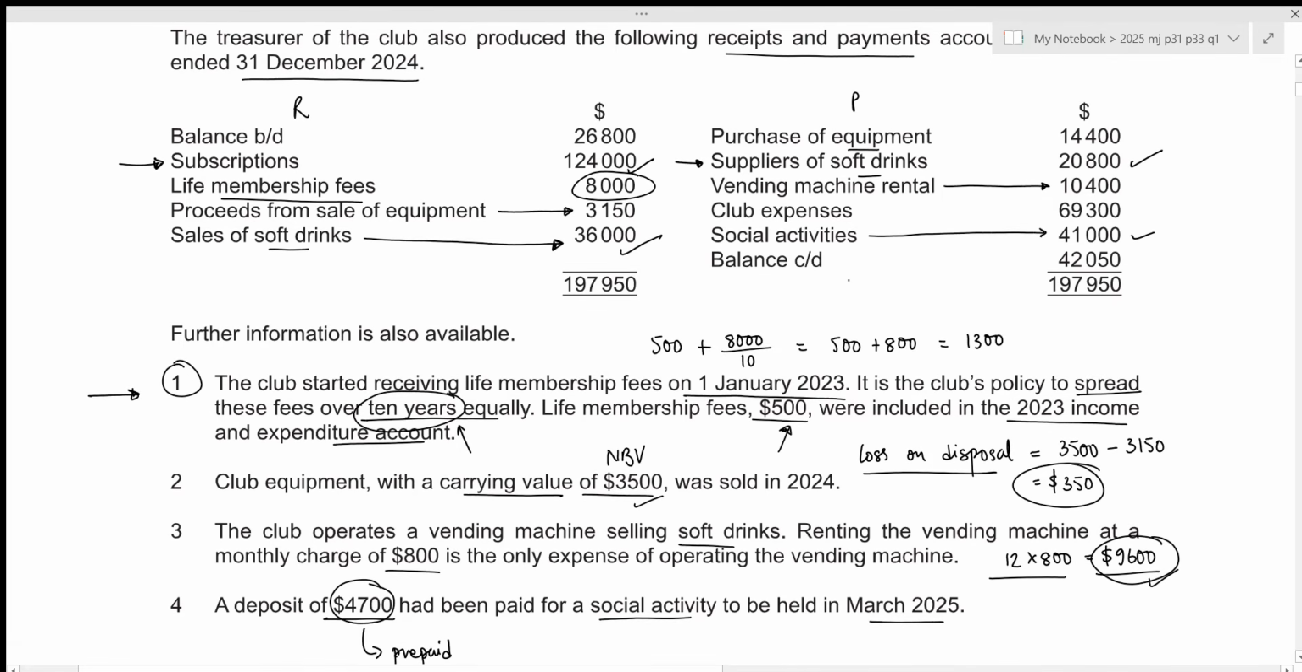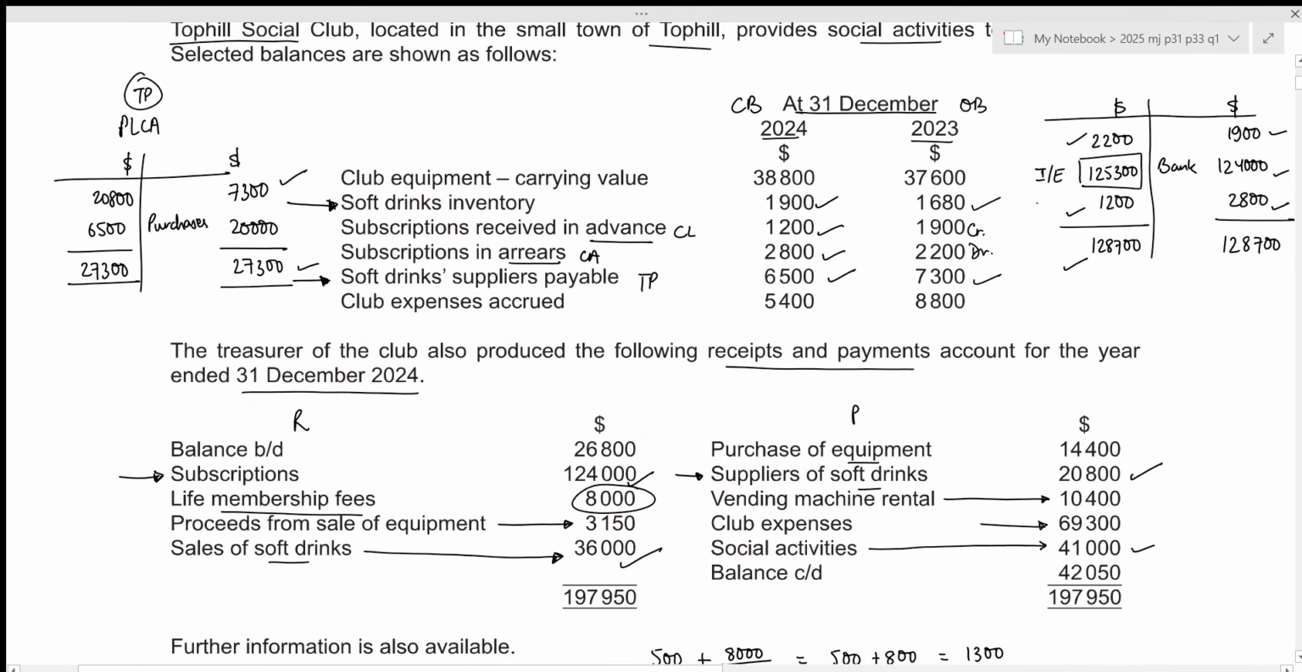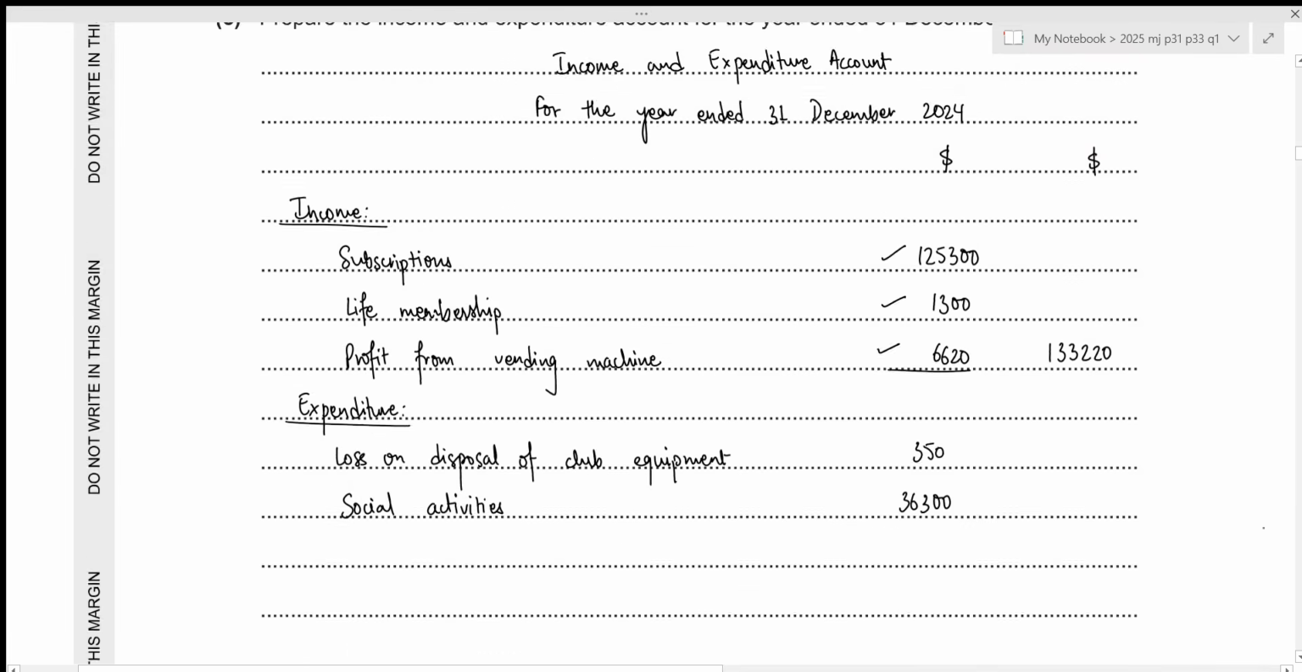Then we can see right here we have club expenses of 69,300. This was the amount that was paid during the year. Let's say if we have any adjustment. Right here we can see we have club expenses accrued. So accrued at the closing date, we have to add it. Accrued at the opening date, we have to subtract it. So our adjustment in this case will be 69,300 plus 5,400 minus 8,800. This results in the value of 65,900. Let's write it down. This is for club expenses.